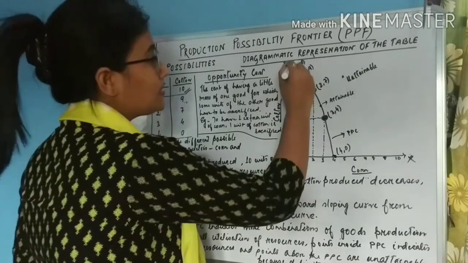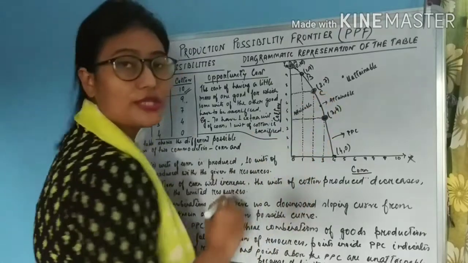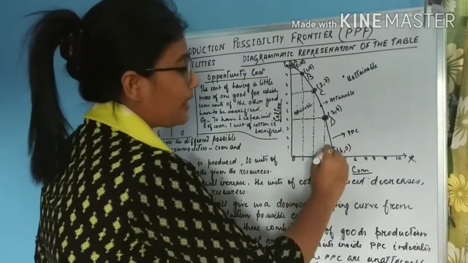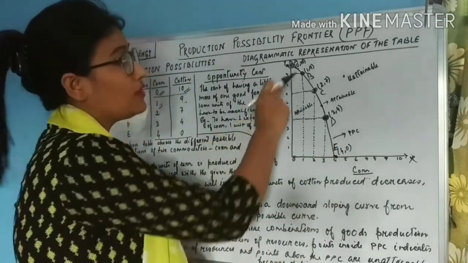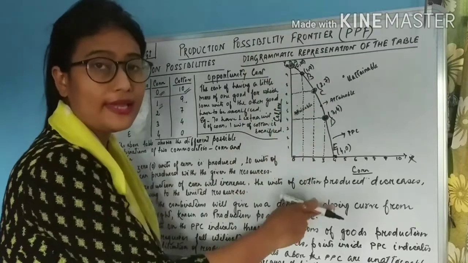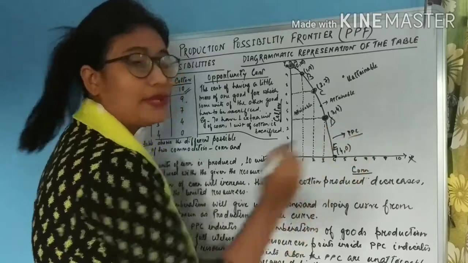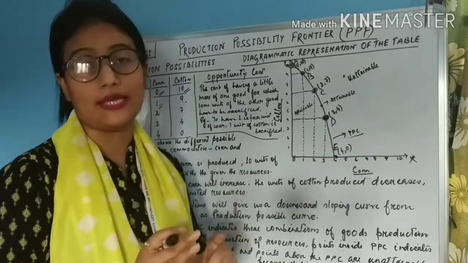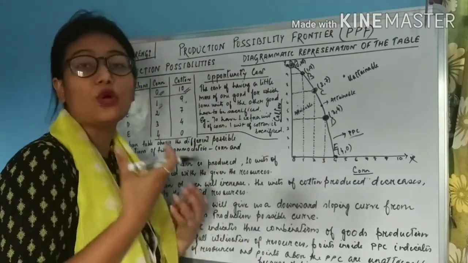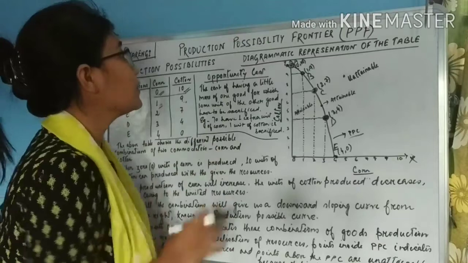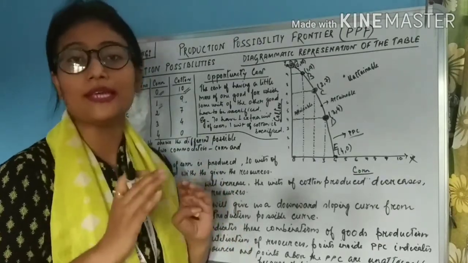Alright. So students, this is combination A, this is combination B, this is combination C, this is combination D, and this point is combination E. And when we join all these combinations through a line, it will give us a curve. The name of the curve is production possibility curve, that is PPC. In the short form, we can call it PPC. The curve which is obtained with the help of production possibility frontier is known as production possibility curve.